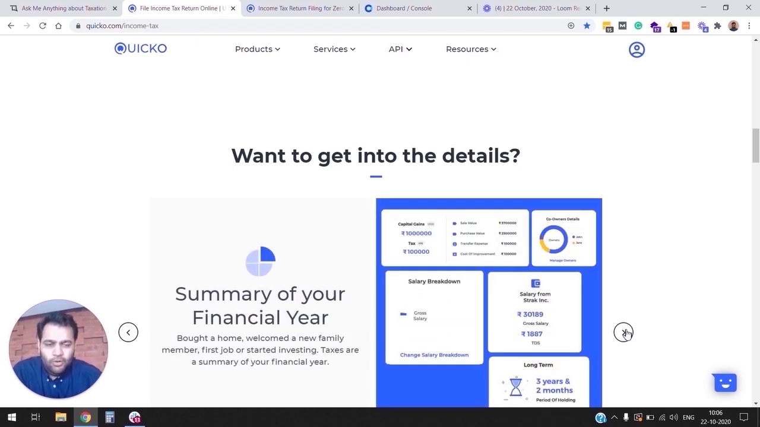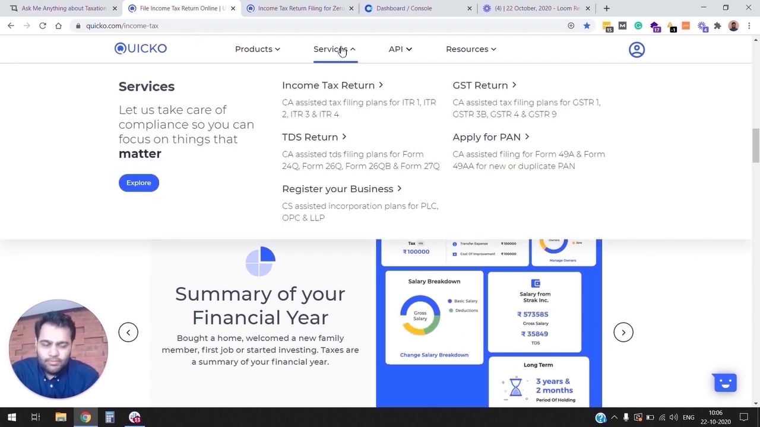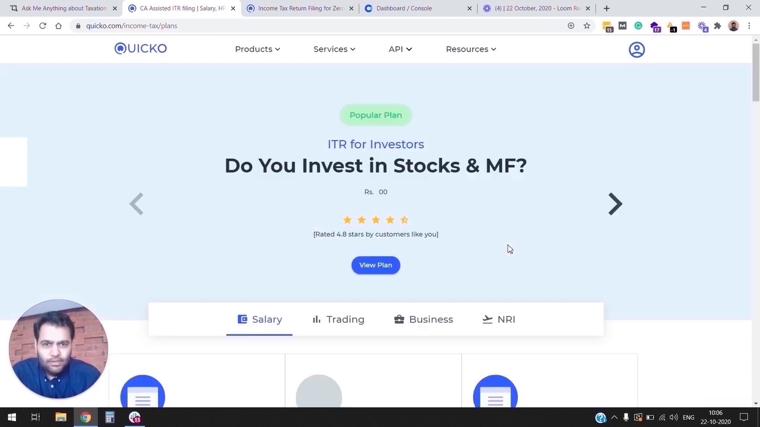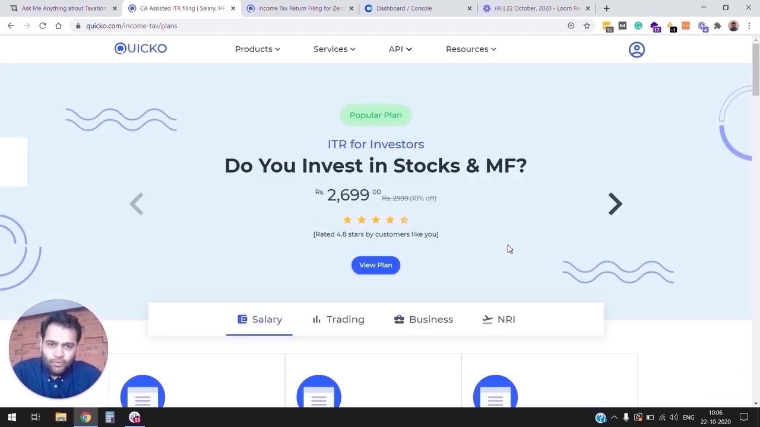And at the end, there's a lot of focus on educating our users because taxes is essentially at the end of the day a summary of your financial year. So we don't want you to just file your return, but we want you to understand your finances. If you are like some of our customers who don't want the hassle of filing it themselves, you can also opt for our CA assisted plans where somebody from Team Quico will essentially plan, prepare, and file your income tax return. So we have different kinds of assisted plans. So do check us out on quico.com/income tax/plans page.